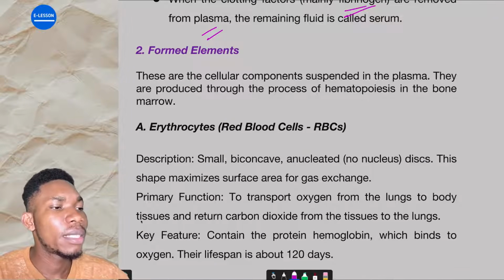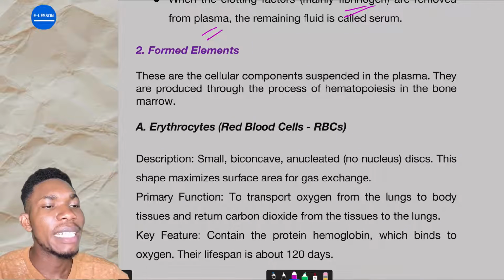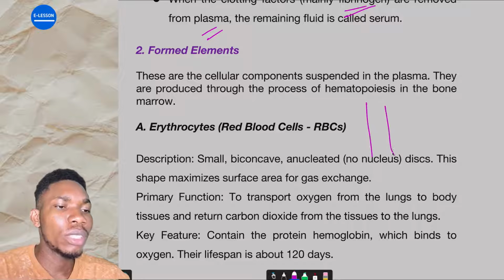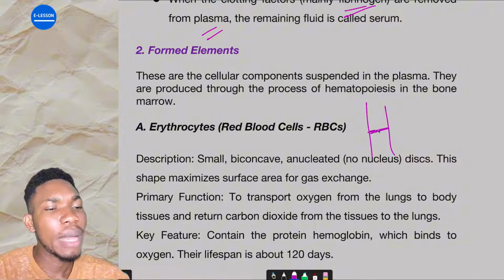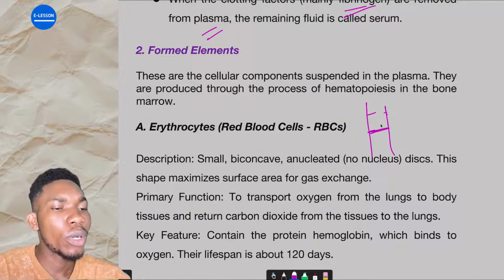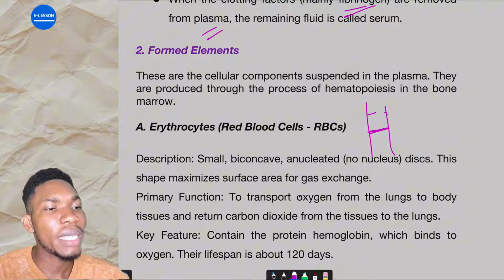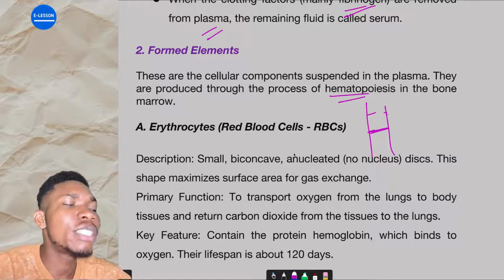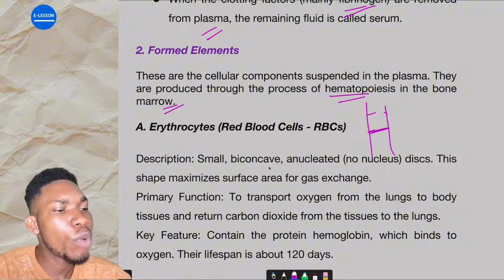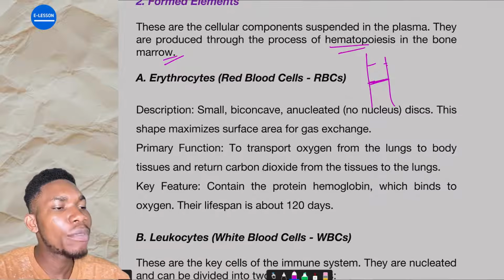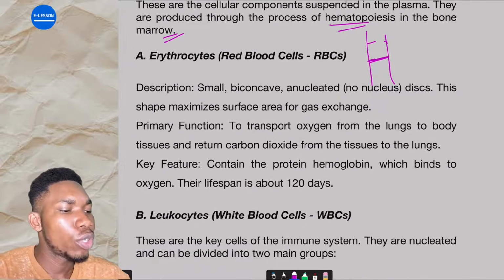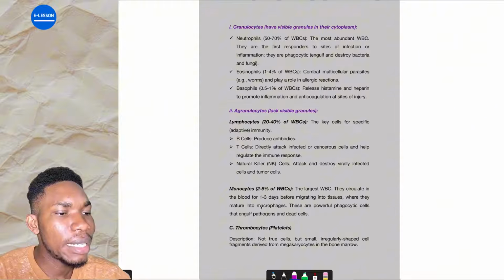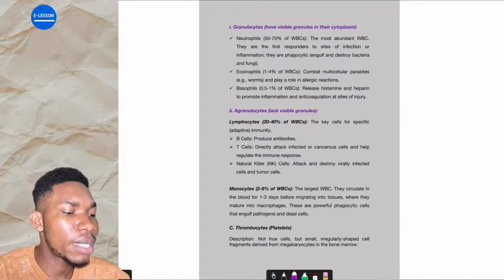Now, formed elements. These are the cellular components suspended in the plasma. If you get your blood tested, most times before they do any test, they will centrifuge the blood. You will see the formed elements down, and then a clear liquid on top. They are suspended in the plasma, and they are produced through the process of hematopoiesis in the bone marrow. The formed elements are your erythrocytes, your leukocytes, and lastly, your thrombocytes, which are the platelets responsible for clotting.